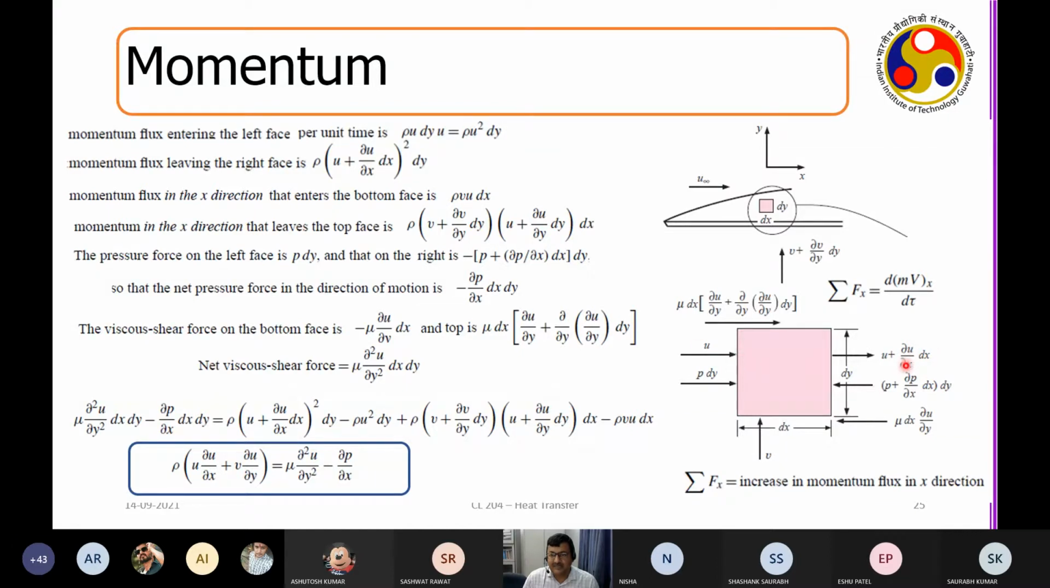This U is coming in the x direction. This is going out in the x direction. Then again, you have for V the same thing. V is coming in and V is going out here. So these are the total momentum and mass changes that you can consider.